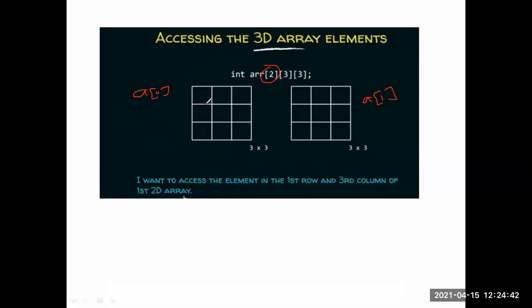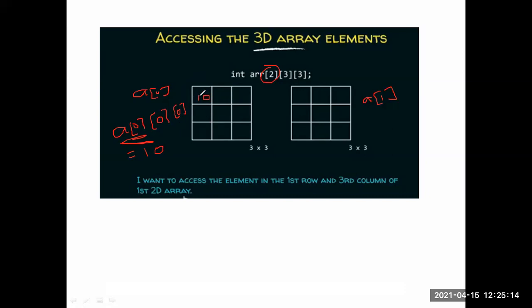In a of 0, we want to store the element here. a of 0 means the 0th array. In that you have to store the 0th row and 0th column. You can store the element 10, because the first array a of 0 is this array. In this array, 0th row, 0th column, we can store 10.